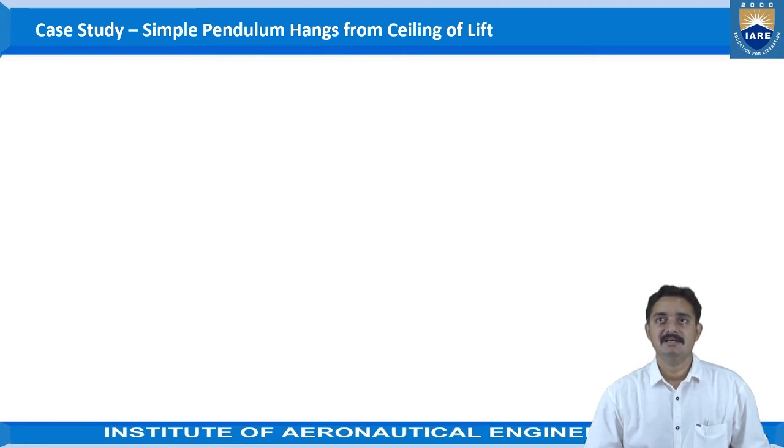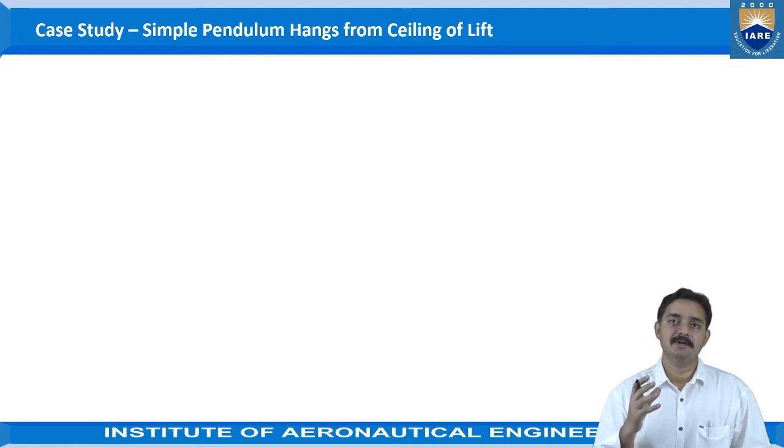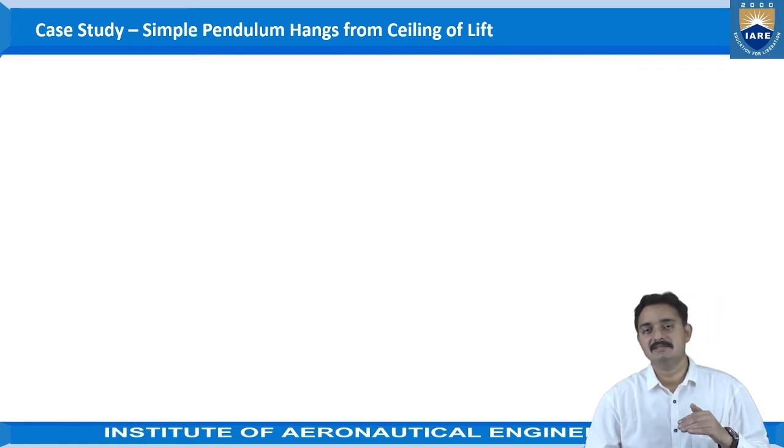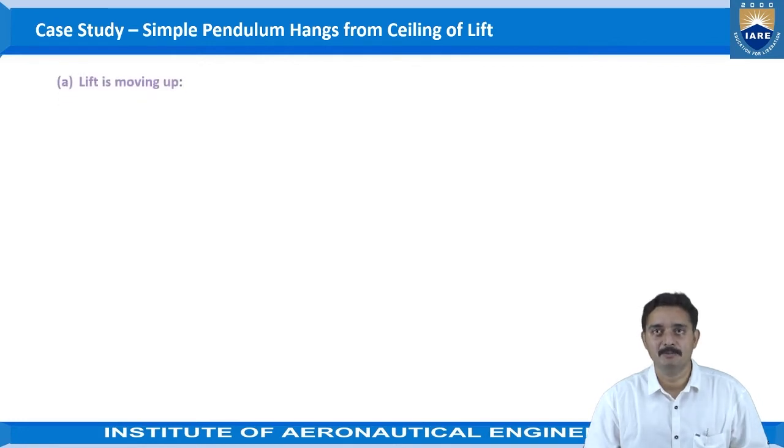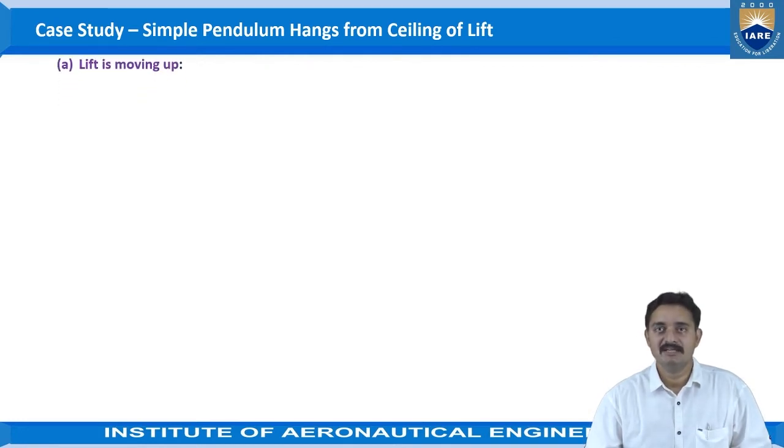Now let us see the condition where the simple pendulum has been fixed to the ceiling of a lift, where the pendulum will be moving up and down, right? As the pendulum is fixed to the ceiling of the lift, along with the lift, the total pendulum will be moving up and down. So the first case we are considering is the lift moving up.